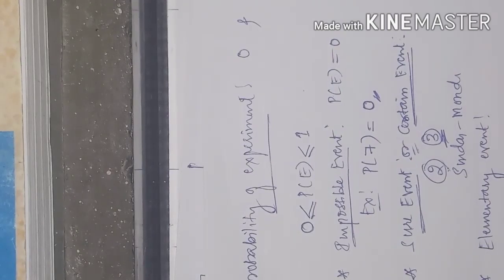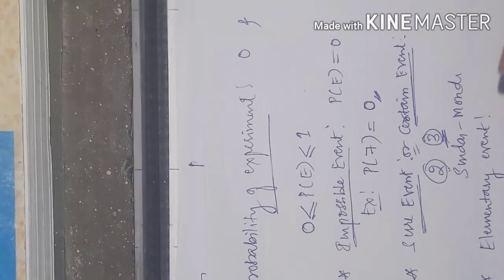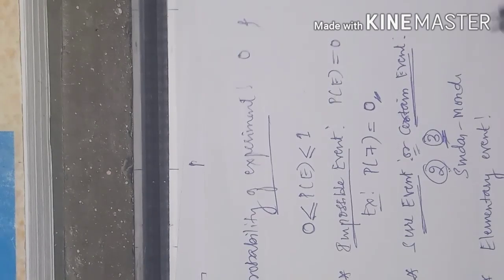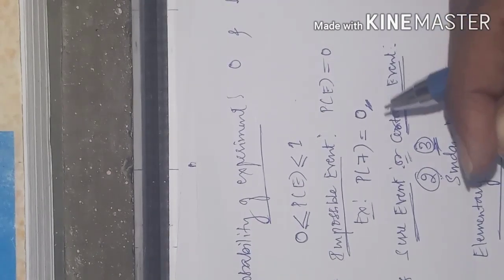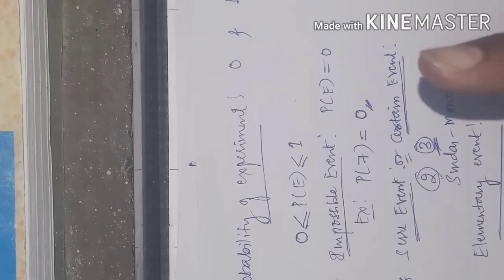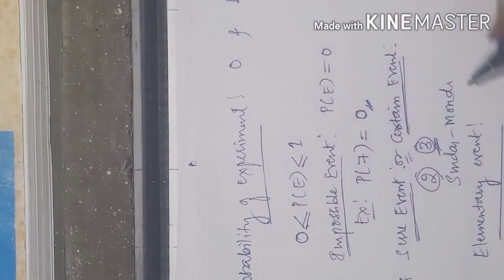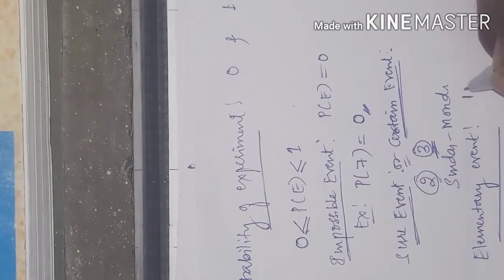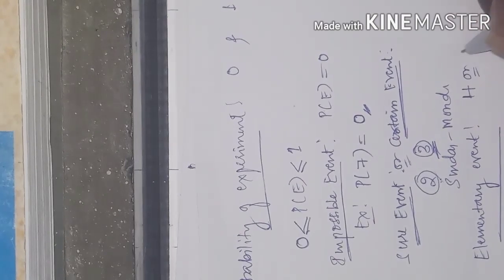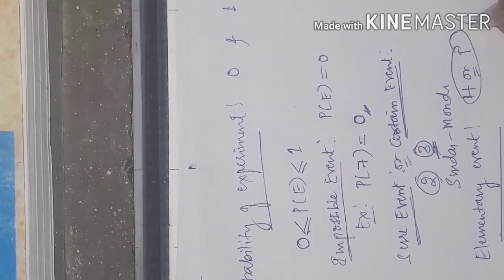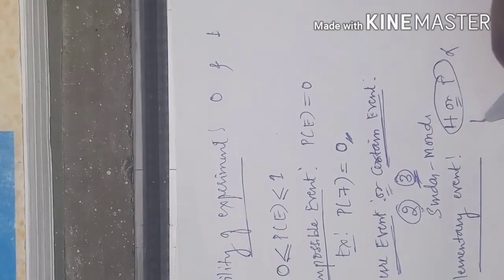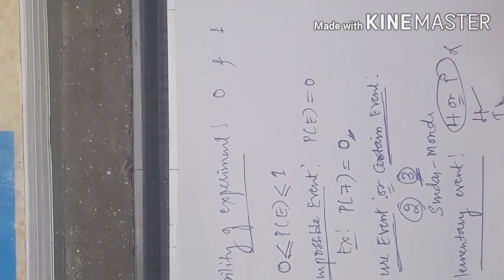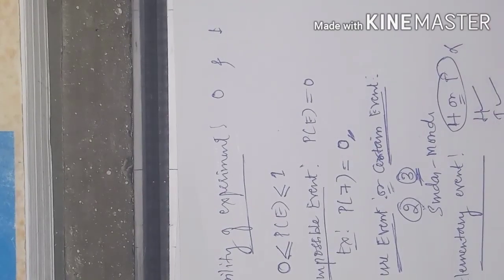Elementary events are those which have exactly one answer. Exactly one answer means when I toss a coin, we have one answer. We are not getting head and tail both. Only one answer we will get. It may be head or it may be tail. This is called an elementary event.